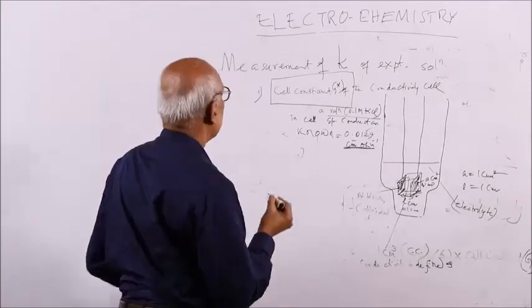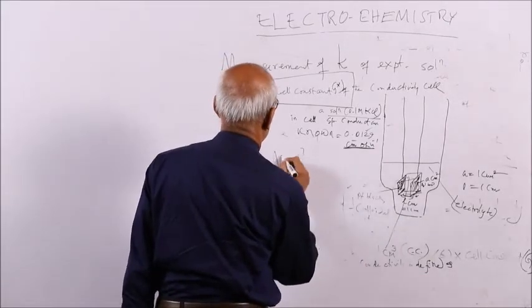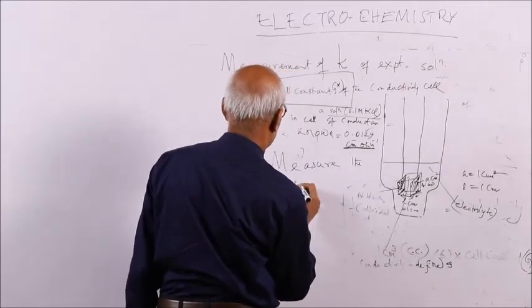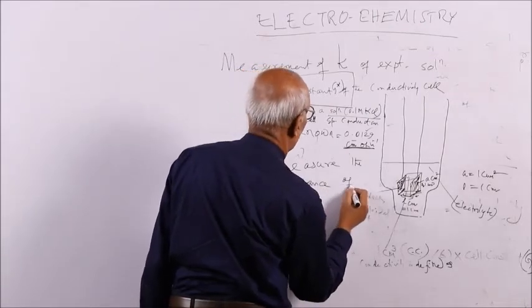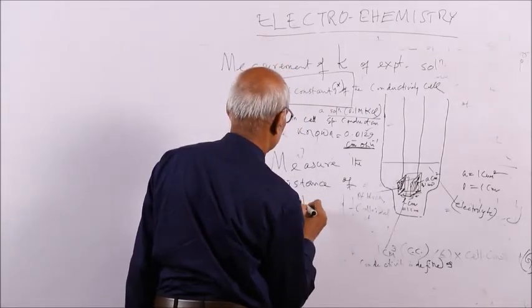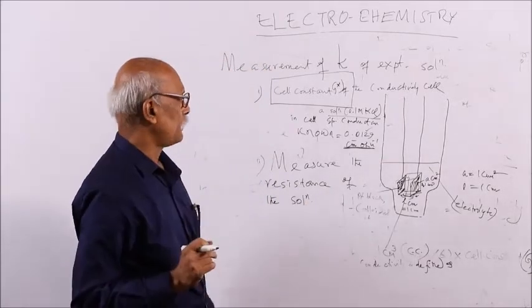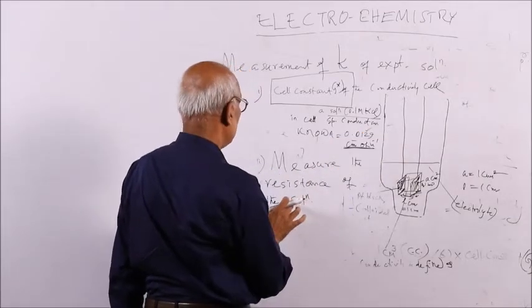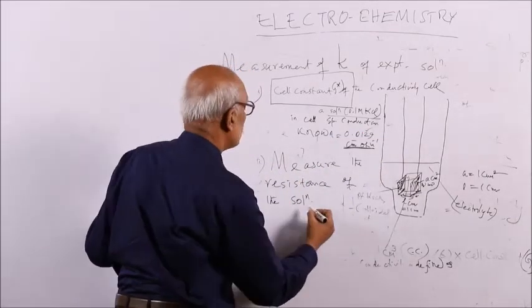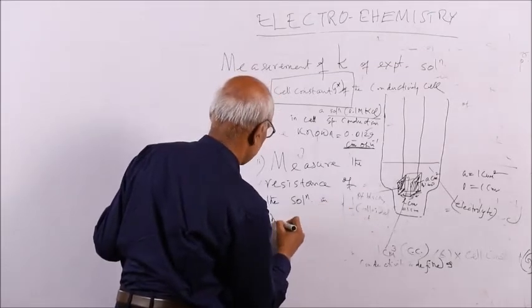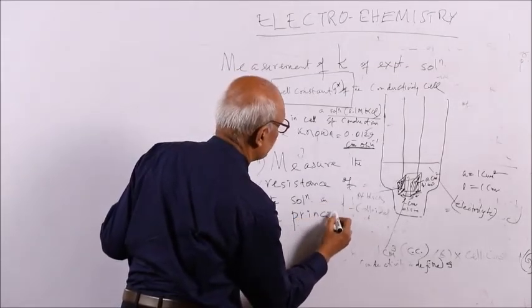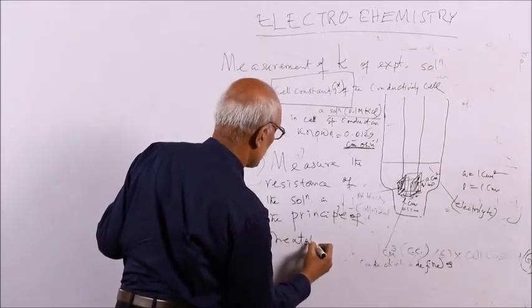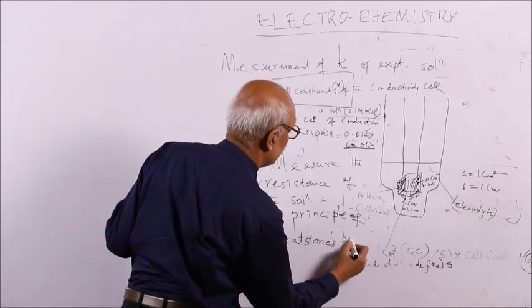Since the specific conductance is known, you measure the resistance, and resistance is measured on the principle of the Wheatstone bridge.